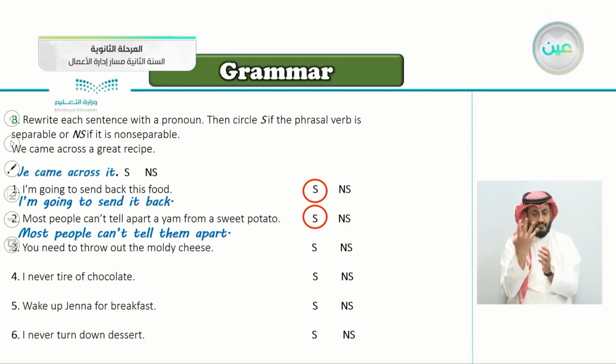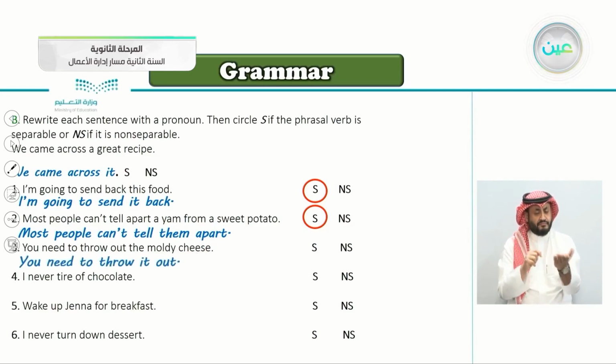Number three, you need to throw out the moldy cheese. So the phrasal verb here is, of course, throw out. Let's see whether it's separable or non-separable. You need to throw out what? The moldy cheese. So what do we say here? Very good, you need to throw it out. So here, of course, it's also separable.